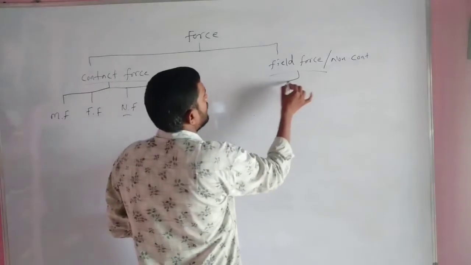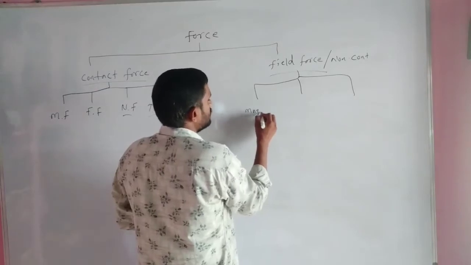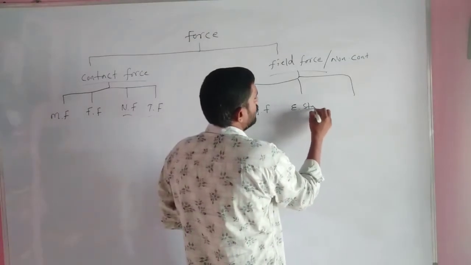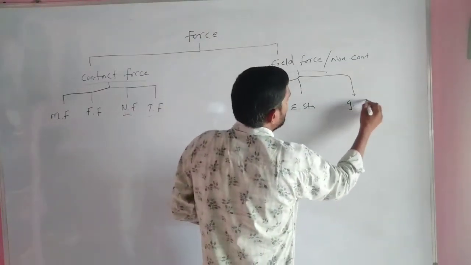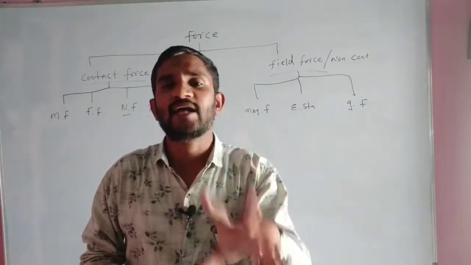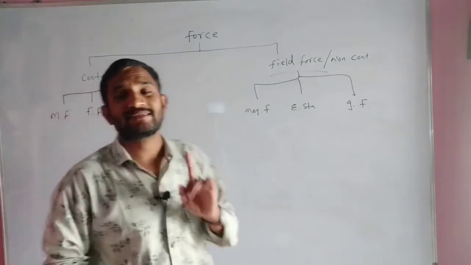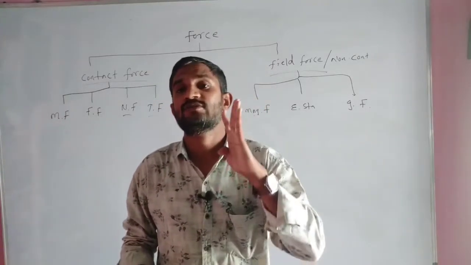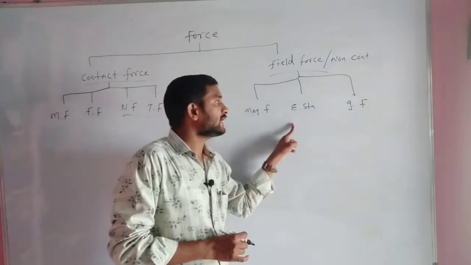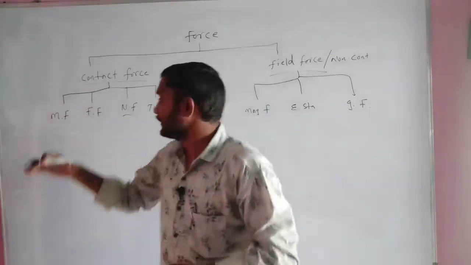Field force is again divided into three categories. Magnetic force, electrostatic force, and third one, gravitational force. These are the types of forces. Contact forces are divided into four: muscular force, frictional force, normal force, tensional force. Non-contact forces are magnetic force, electrostatic force, gravitational force. Field forces divide into three categories, contact forces into four categories.